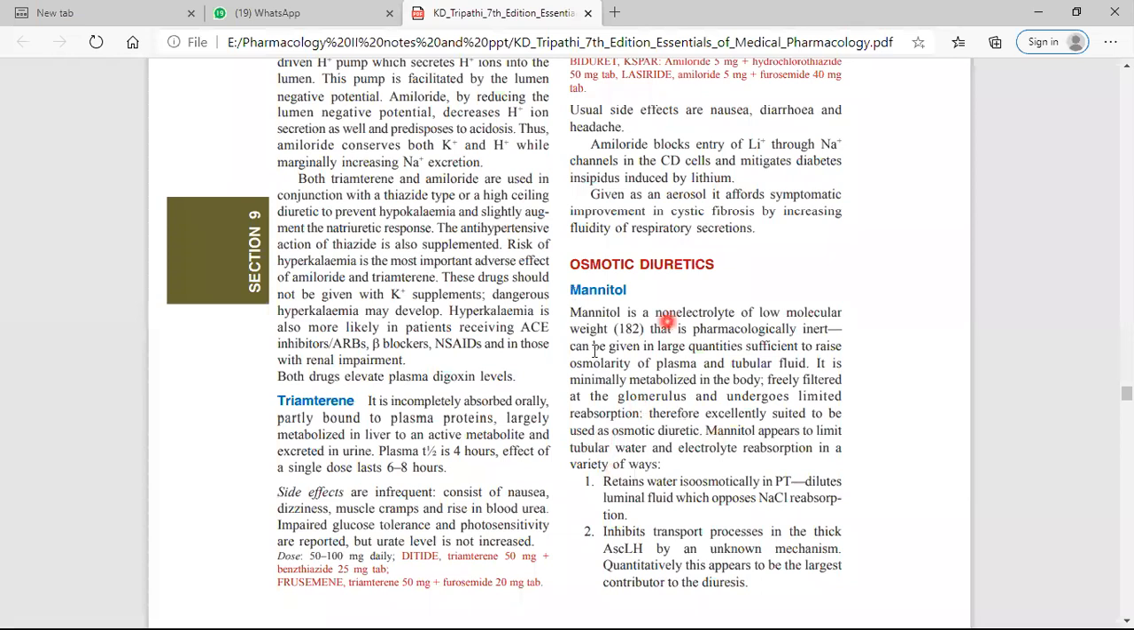So simply, mannitol is a non-electrolyte which is a low molecular weight and pharmacologically inert substance. Given in large quantity, it increases the osmolarity of the plasma, that means it increases the osmotic pressure. It is minimally metabolized and filtered at the glomerulus.